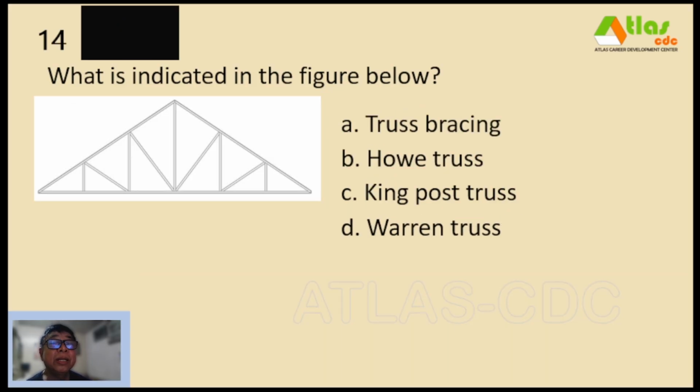14. What is indicated in the figure below? A. Truss bracing, B. Howe truss, C. King post truss, and D. Warren truss. And our correct answer is letter B, Howe truss.